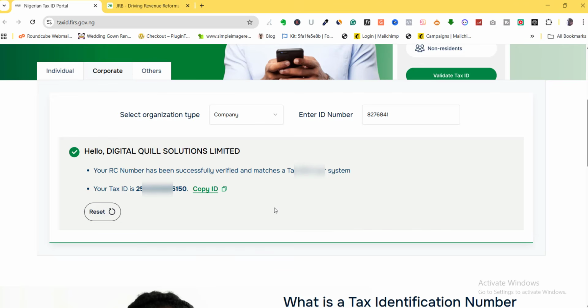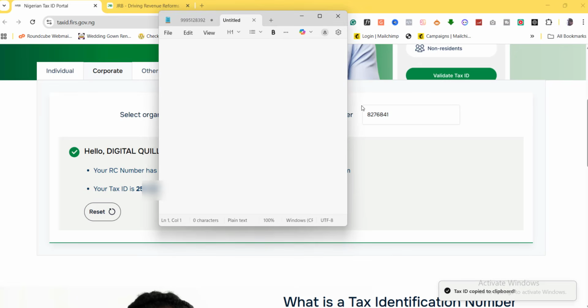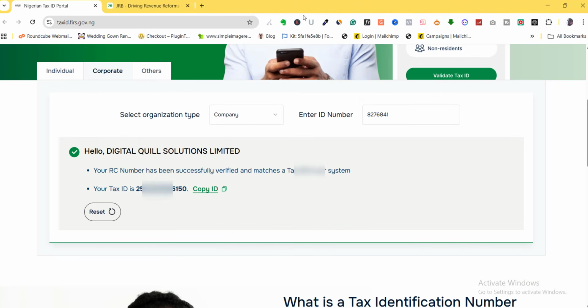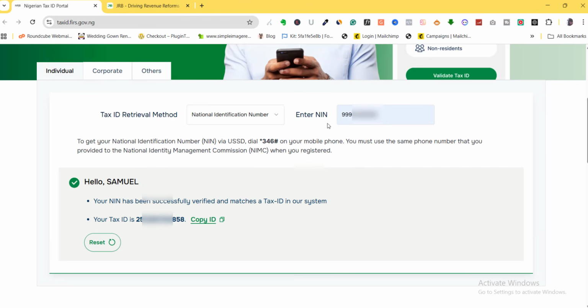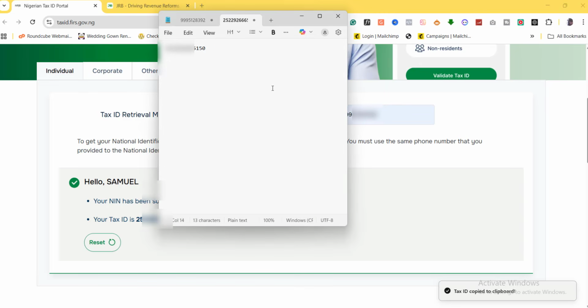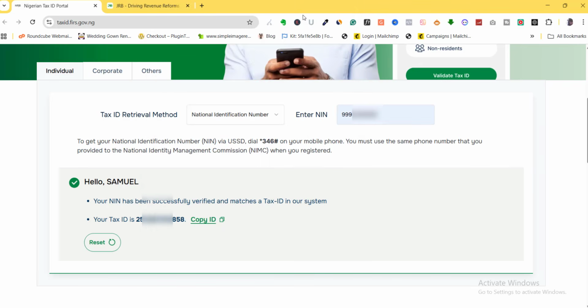Okay, so what I'm going to do finally is copy this out and paste it here. Now I'm going to go back to my new individual one that CAC generated and see if peradventure my business one and my individual one are the same. So let's do that experiment. I'm going to come back to individual here. As you can see here, they are actually different. If I copy this out and bring it here and compare, you can see that they are actually different from each other. Okay, so that is how it works now.